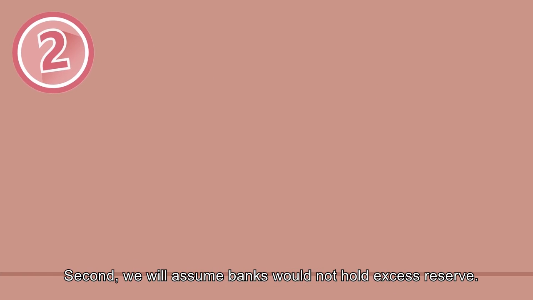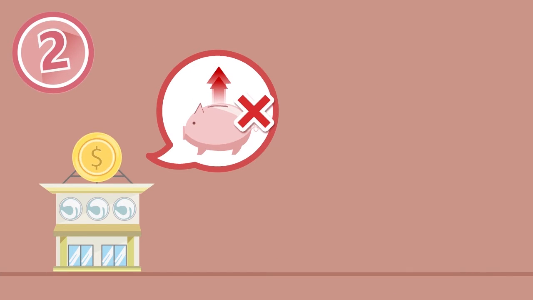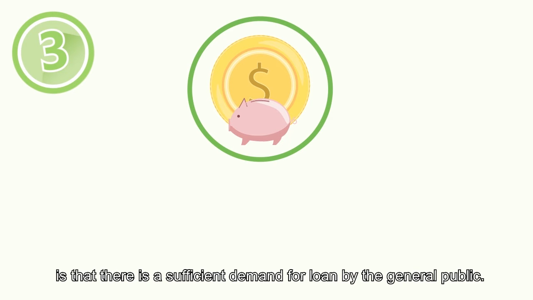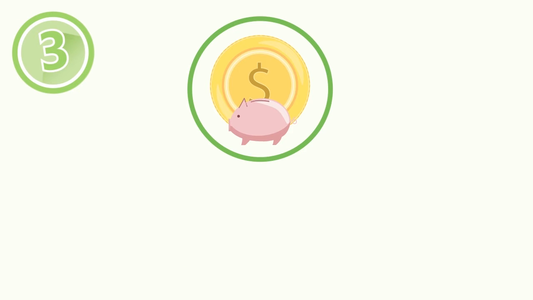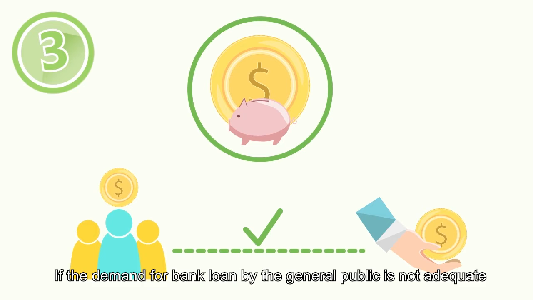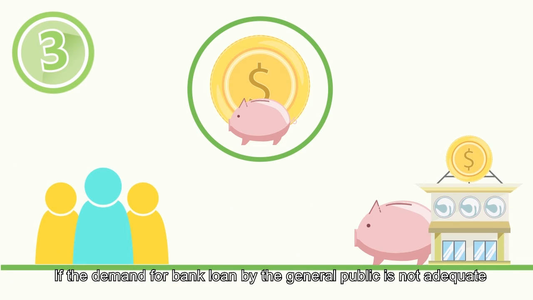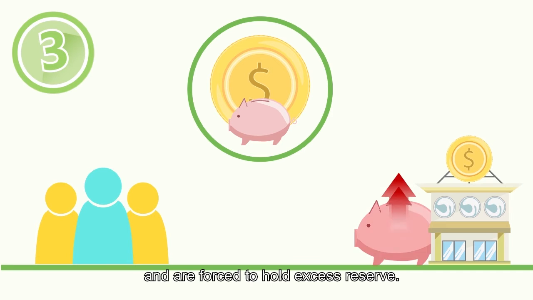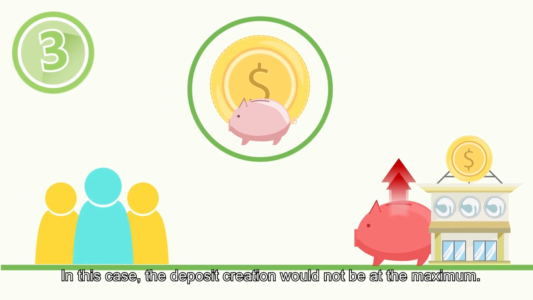Second, we will assume banks would not hold excess reserve. This means that banks would only retain the minimum amount of deposit as the required reserve. Banks will not put even an extra dollar in their safe. The third assumption of maximum deposit creation is that there is a sufficient demand for loans by the general public. This assumption can ensure that banks can lend out all excess reserve. If the demand for bank loans by the general public is not adequate, banks would not be able to lend out all excess reserve and are forced to hold excess reserve.